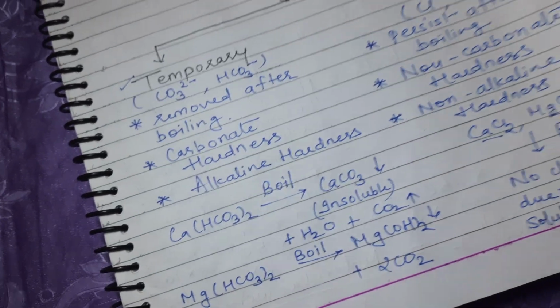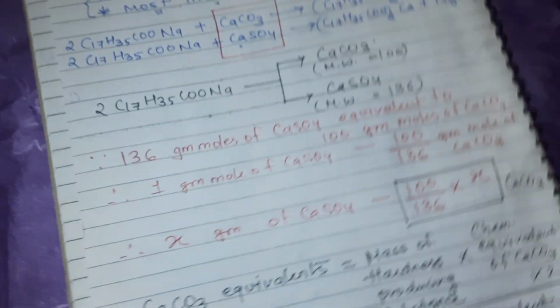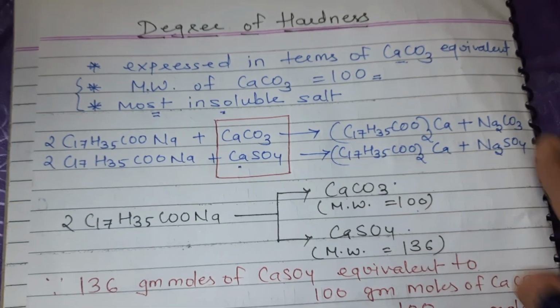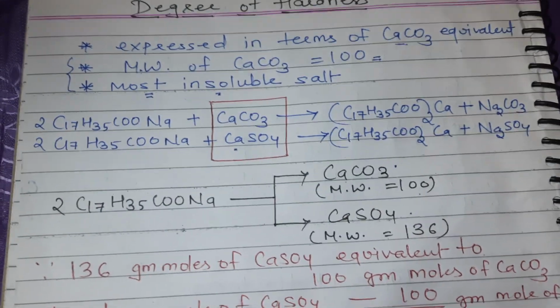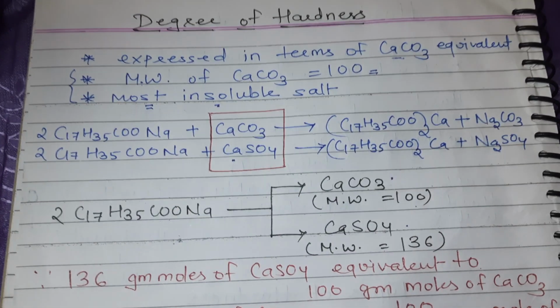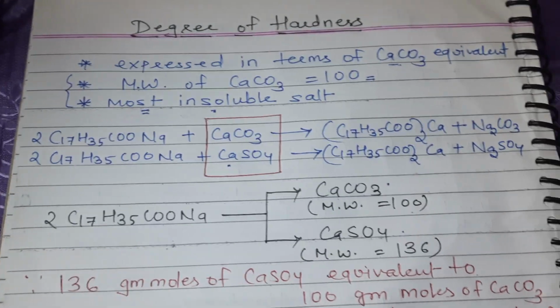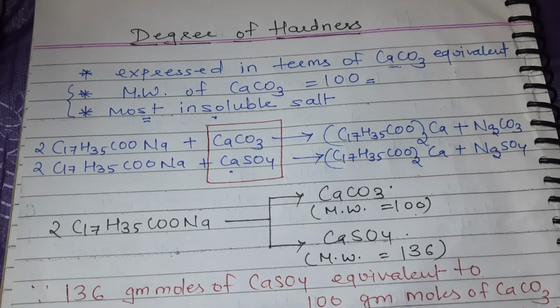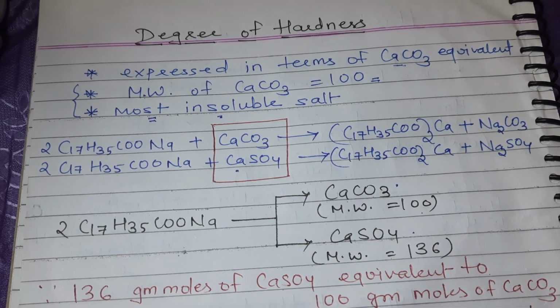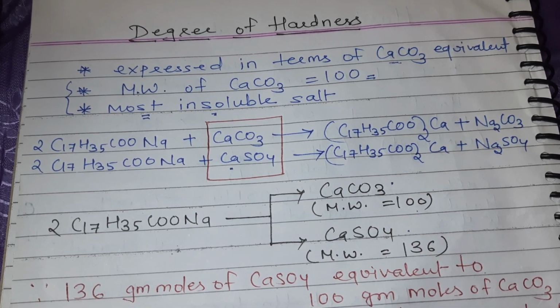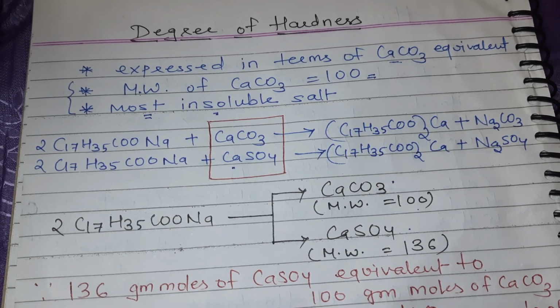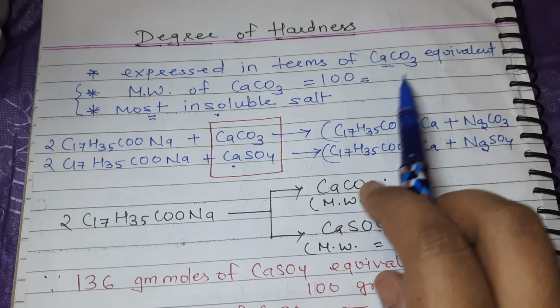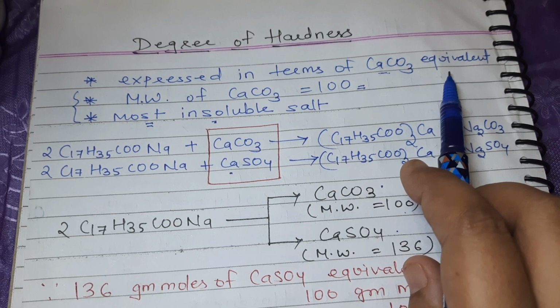Now, after the types of hardness, we will move to the next part of this lecture, that is degree of hardness. Now, what is degree of hardness? Actually, in any type of hard water, we can express the amount of hardness in terms of degree of hardness, and always it is expressed in terms of calcium carbonate equivalent.